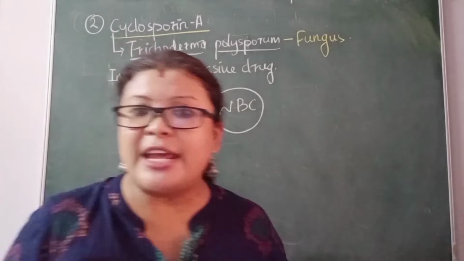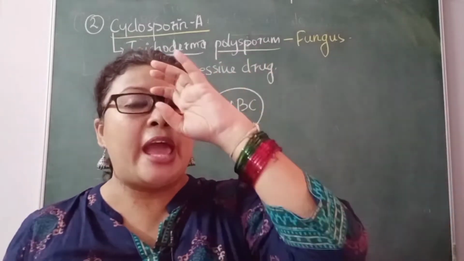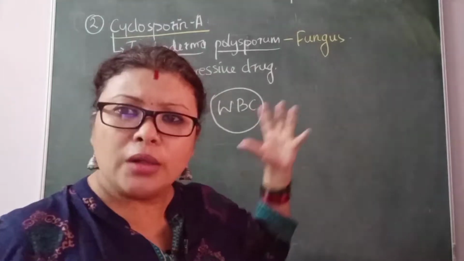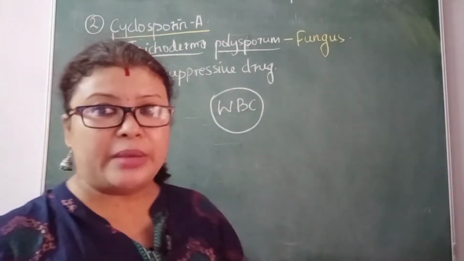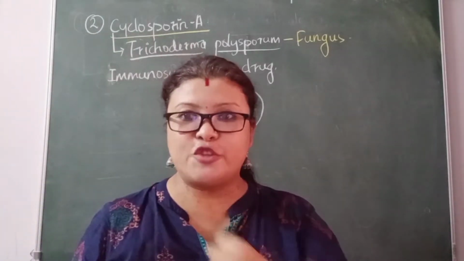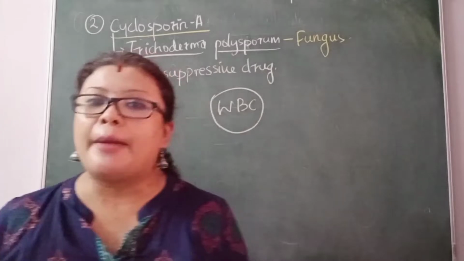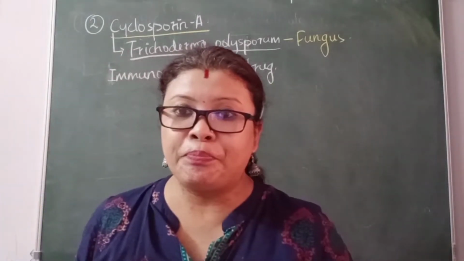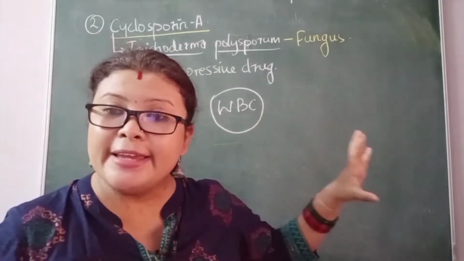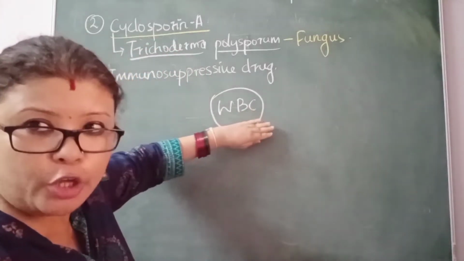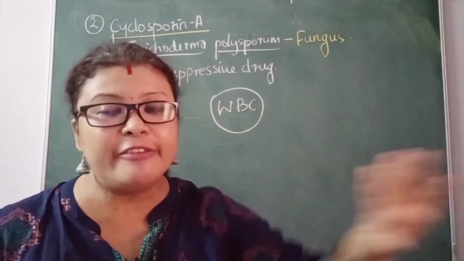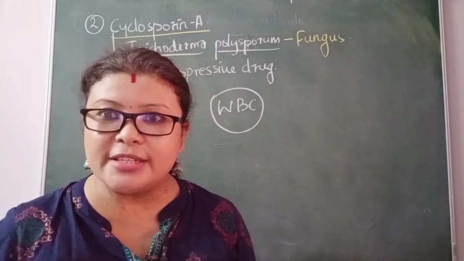Okay, B lymphocytes, T lymphocytes, natural killer cells, helper T cells, suppressive cells. So many cells are there. All these cells are nothing but WBC. They bring about immune response. They make our cells strong. Now, imagine there's a bacteria that enters your body. When the bacteria enters your body, will not your immune cell fight with that bacteria, so that you don't get the disease?